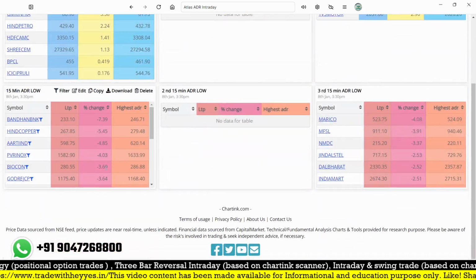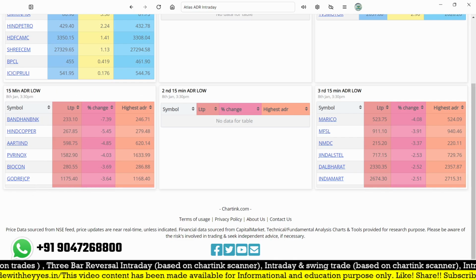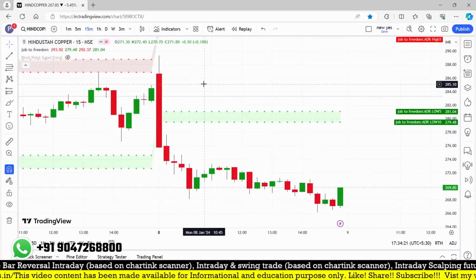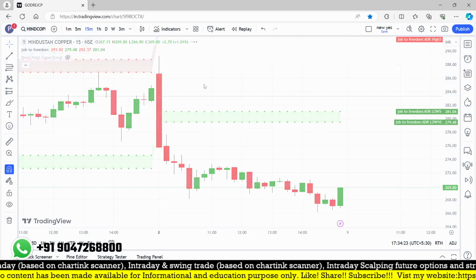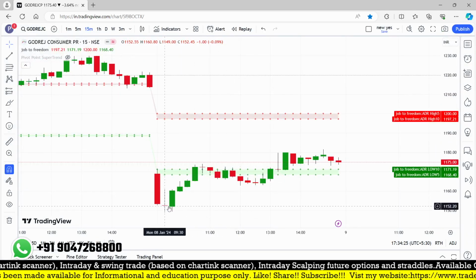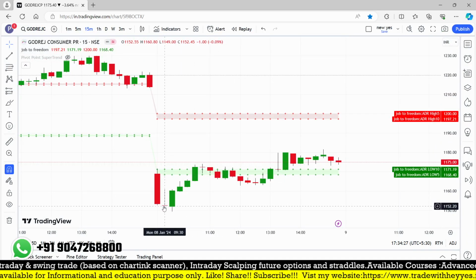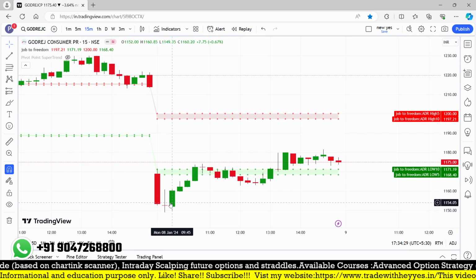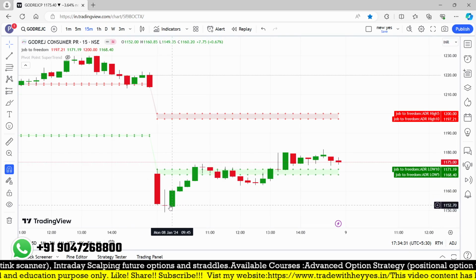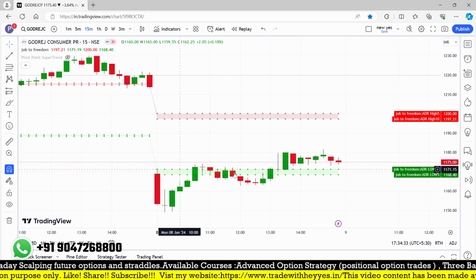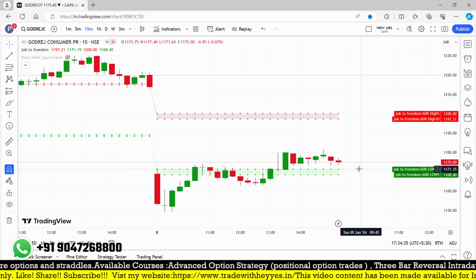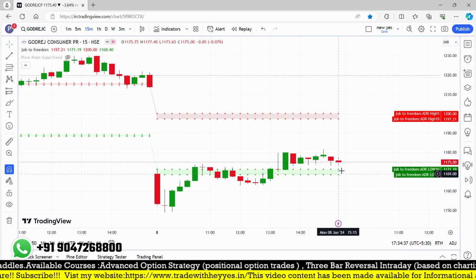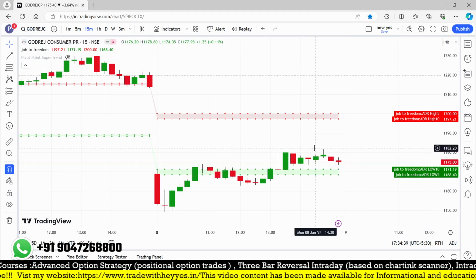We are going to filter the top list, and Godrej CP is also there in the list. Godrej Consumer Products may trigger your stop loss. You can look at this: it opened below and triggered in the second candle, and that candle high as well as the ADR lower high were the same. It was triggered and it went higher.